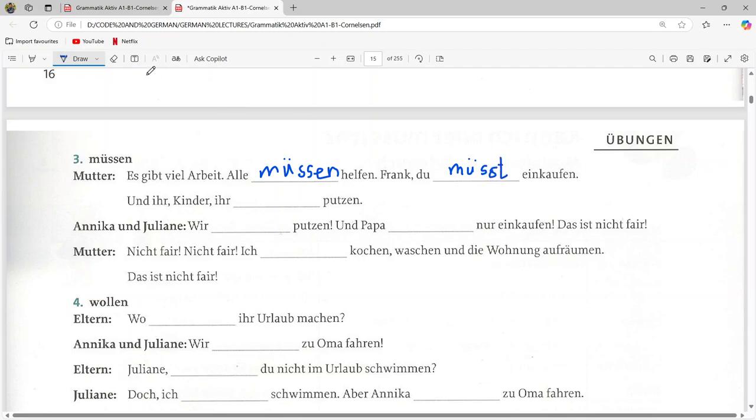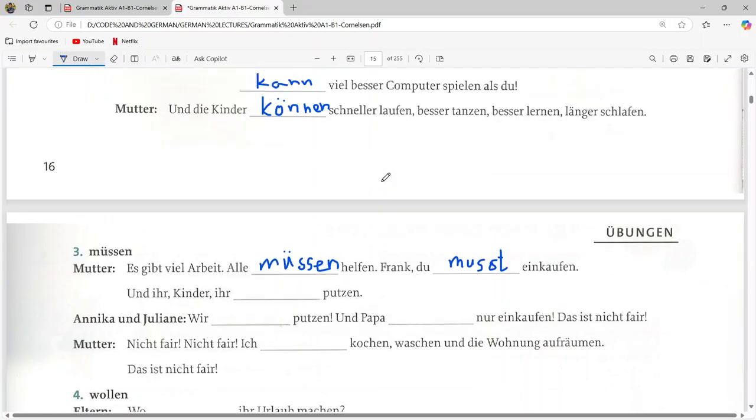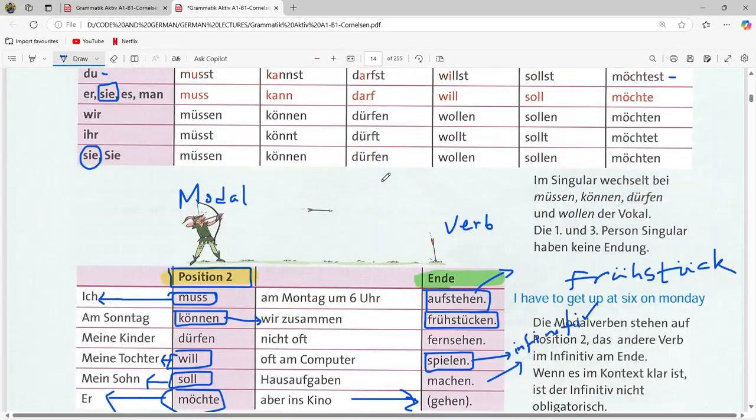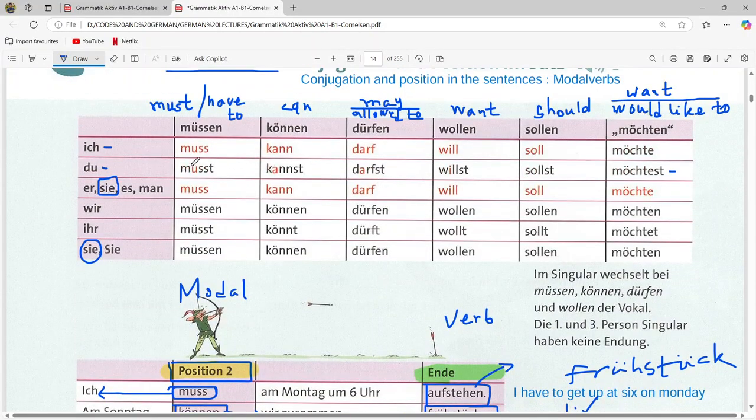I think for du we don't have the umlaut. Let us check. See, for du we don't have umlaut, but for ihr we have the umlaut. Okay, this is the difference between them.